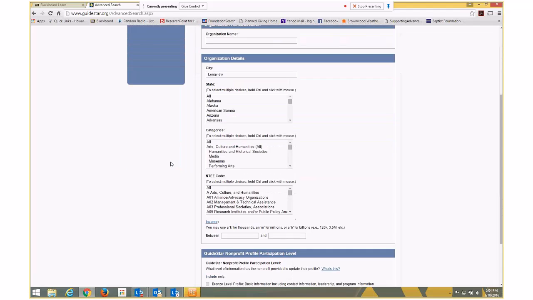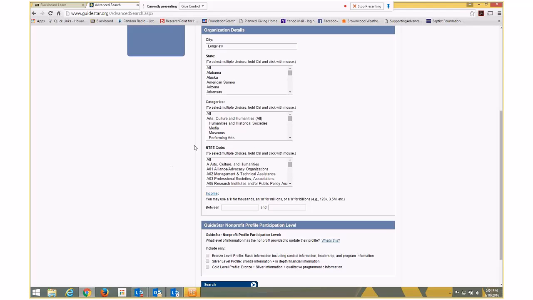But what we want to do now is use a certain NTEE code, which are the codes to say what type of nonprofit it is. Way down towards the bottom, here are the foundations, the T's. I wonder if we can select philanthropic.